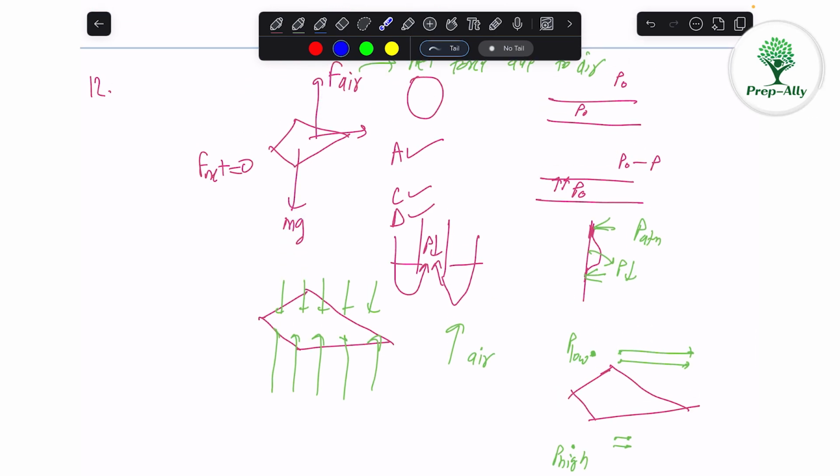and which will balance the gravity. But it is not similar to these three cases where our objects are closed, and that's why B is a little bit different situation, and B is different from others. So B is different, and B doesn't demonstrate the things which we are discussing in this blood vessel, this ink candle and this leg of lizard. So B is different, and that's why B is the correct option. It doesn't demonstrate the things similar to this, this and this. So B is the answer.